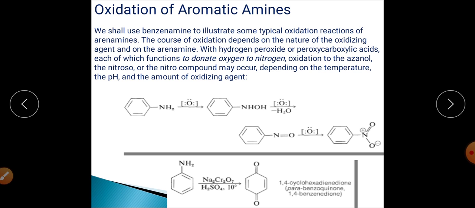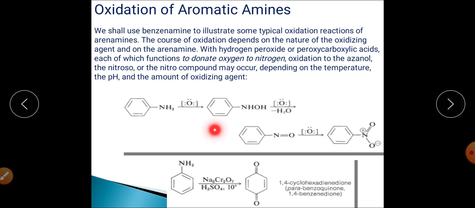One more thing, when aniline is oxidized by using acidified potassium dichromate, specifically I am telling you that acidified potassium dichromate, at that time benzoquinone, para-benzoquinone, will be the main product, right? You can see it on the screen as well. That is, para-benzoquinone is the main product.